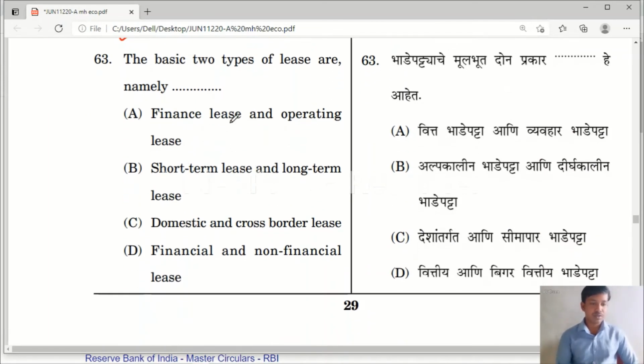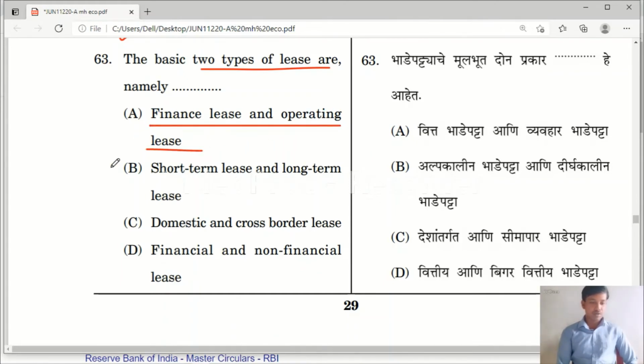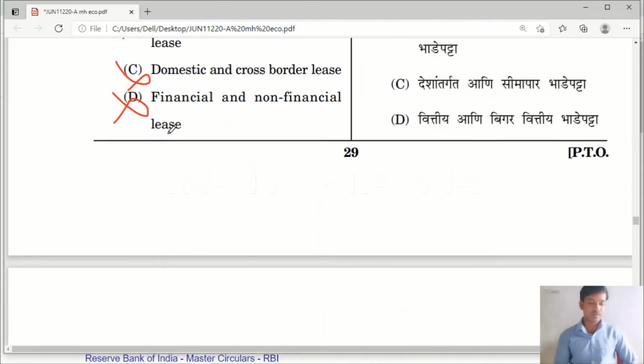Question number 63. The basic two types of lease are, namely, option A, finance lease and operating lease. Option B, short term lease and long term lease. Option C, domestic and cross border lease. Option D, financial and non financial lease. The two types of lease are finance lease and operating lease. Please remember, not short term and long term, not domestic and cross border, not financial and non financial.